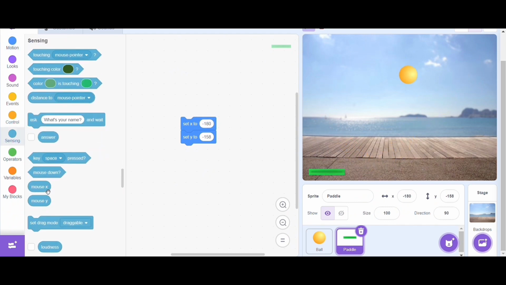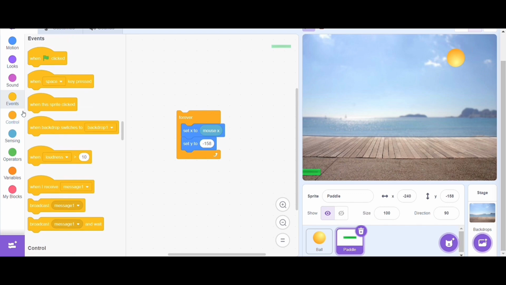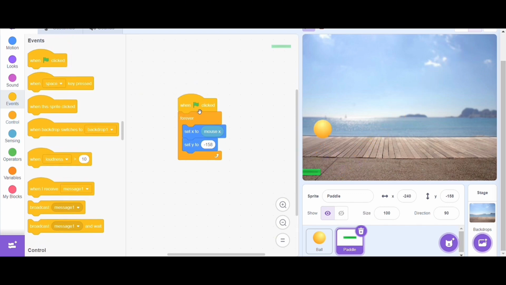For the set X to block, go under the sensing section and drag the mouse X block into the set X to block. As usual, don't forget our forever block to keep the blocks running. So now when the flag is clicked, we can see that the paddle is moving like what we want.